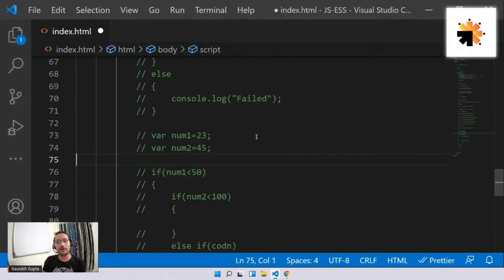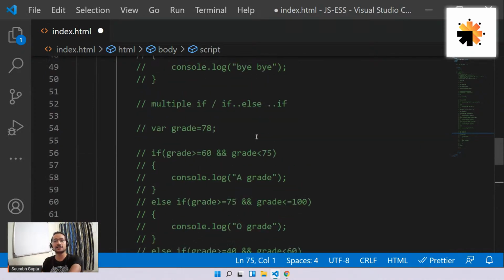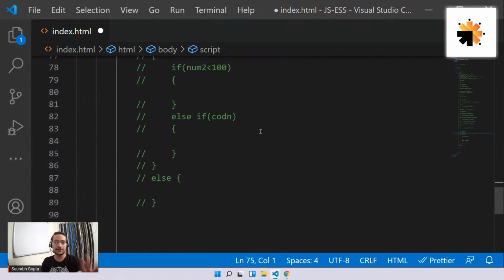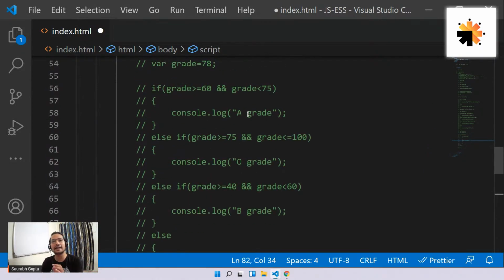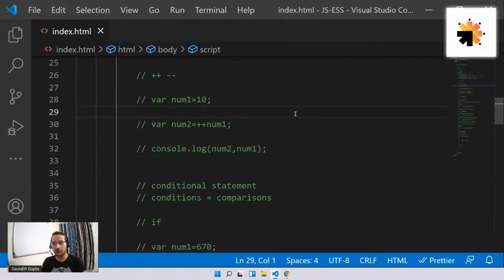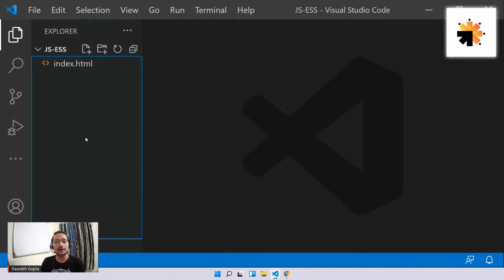Then guys, let's move ahead. So I want you guys to learn the switch statement and tell me about it tomorrow. But these are all the conditional statements: normal if else, multiple if, and nested if. Now let's move ahead. For the next one, I'm going to create a new page because in this page we have already coded a lot. So let's create a new page for the next one. And in the next one, we're going to learn how to write JS externally.